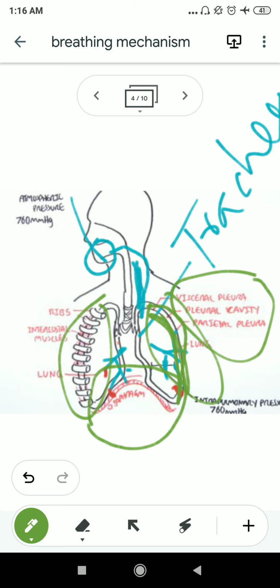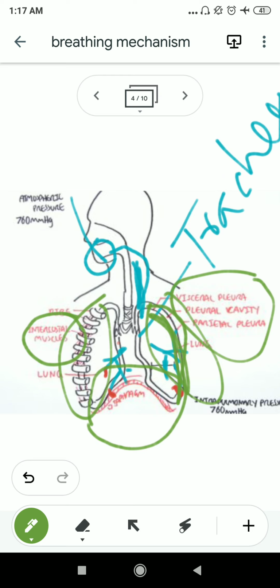So the lungs are protected by a covering which is known as pleura, and obviously a skeletal structure is there which is known as the rib cage, also protecting the lungs. And between the ribs there is intercostal muscle. Here it is the intercostal muscle, which has a very important role in the mechanism of breathing.